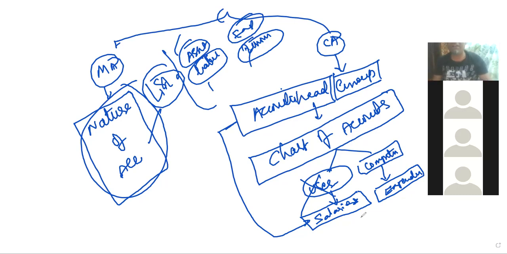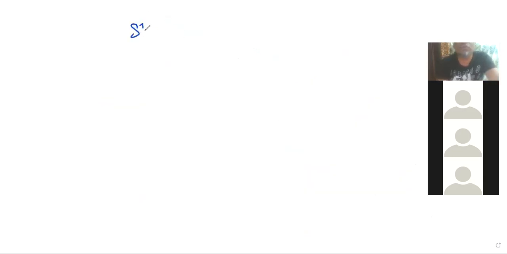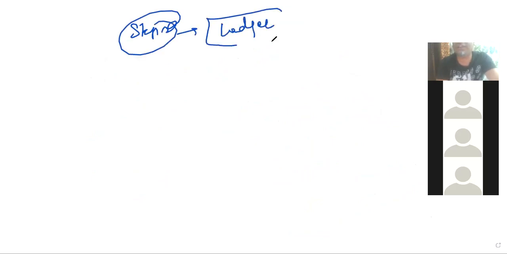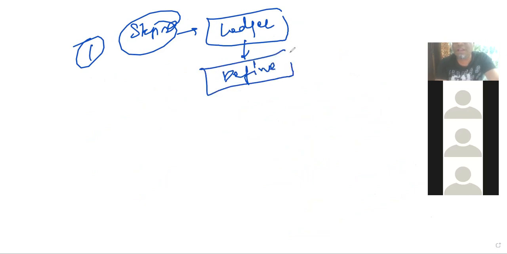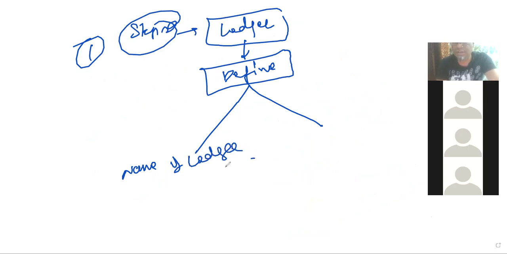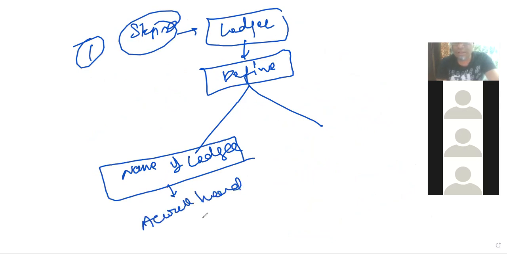Okay, so what we understood now, here in step 2, is what ledgers we need to create. The first step in computers is you need to define the ledgers. To define the ledgers, you need two things. One is the name of the ledger, that is called an account head name.